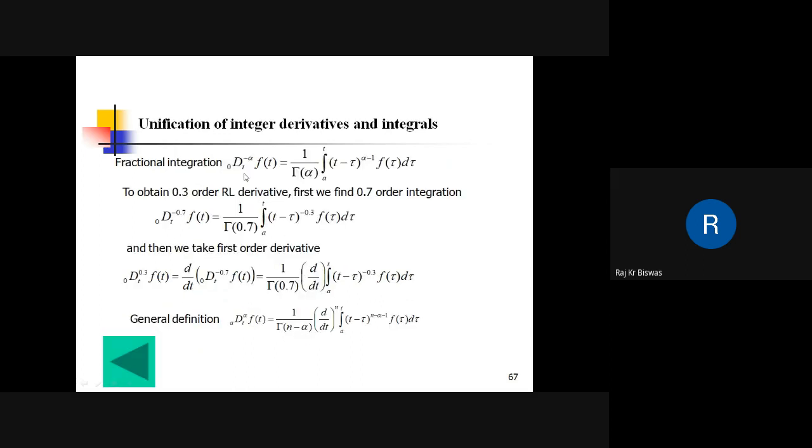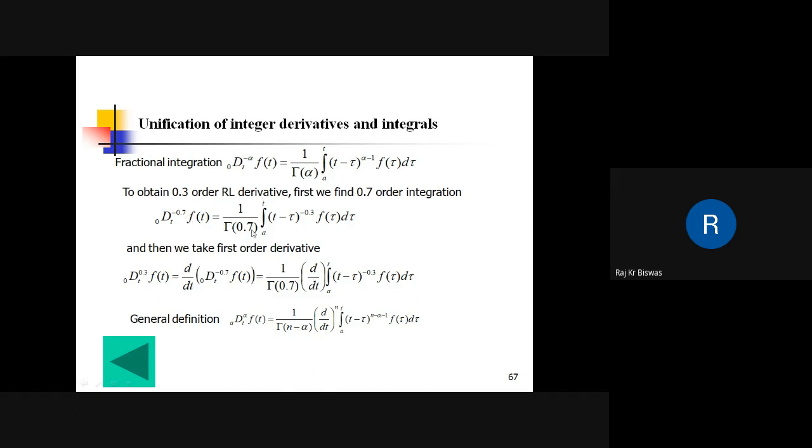So here is an example: to find a 0.3 order RL derivative, Riemann-Liouville derivative, the short form of Riemann-Liouville is RL. To find the 0.3 order derivative, what we do is first find the 0.7 order integration, and then it is followed by a first order derivative. So for the 0.7 order integration, α is replaced by 0.7.